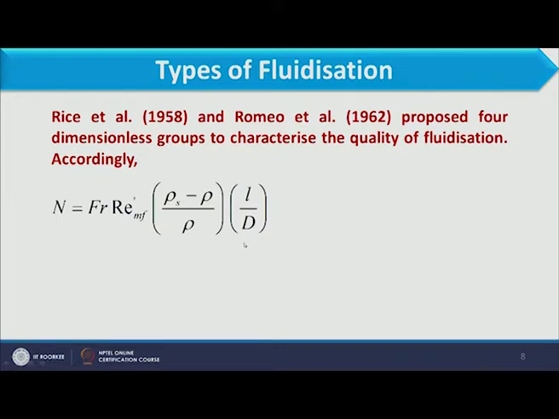So, a total of 4 dimensionless groups has been defined.